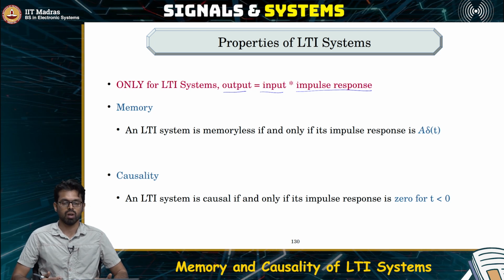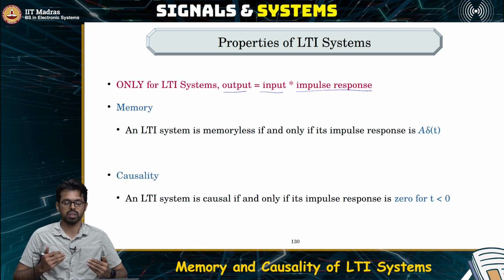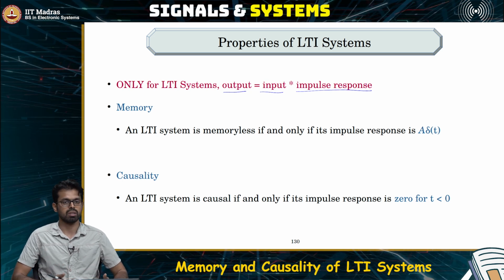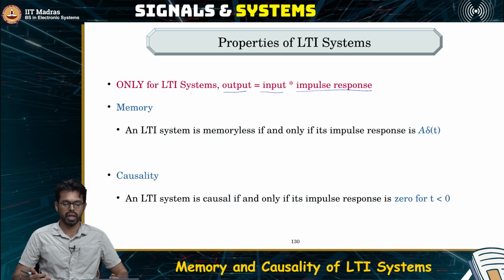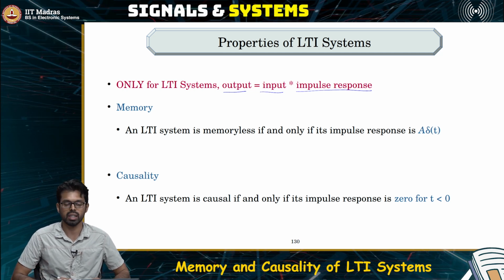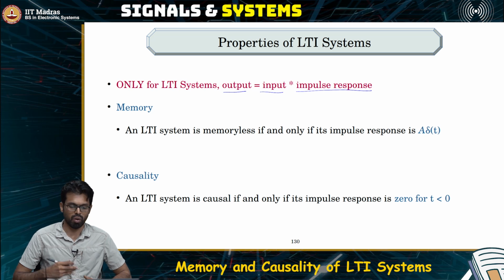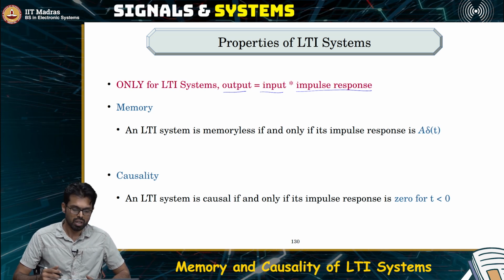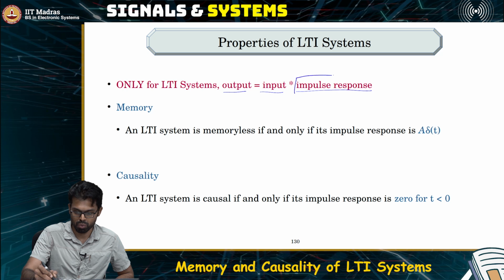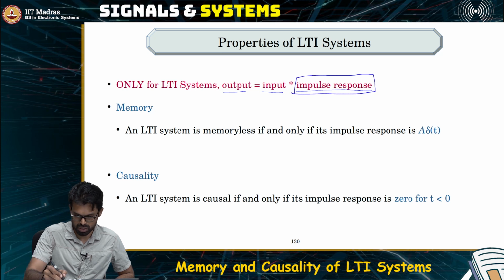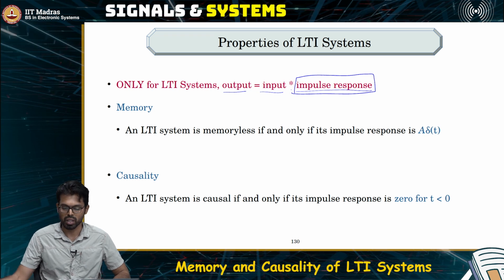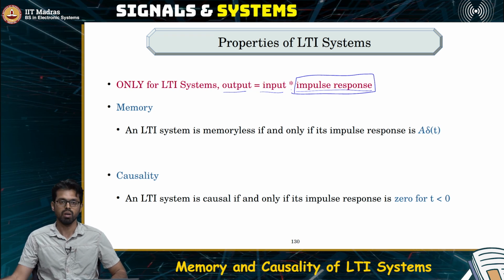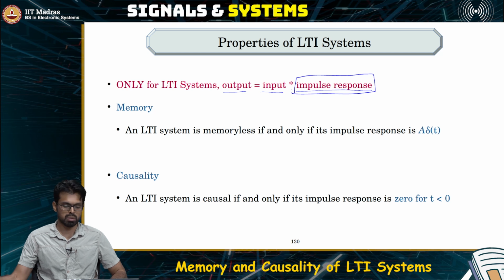So remember, when we talked about systems, we saw some properties of systems. We talked about memory, causality, invertibility, stability, and so on. Now, if we say that a system is linear and time invariant, we have already characterized the output in terms of only one signal, which is the impulse response. So if you know the impulse response, you know everything about the system, because you can tell the output for any input just by convolving with the impulse response.